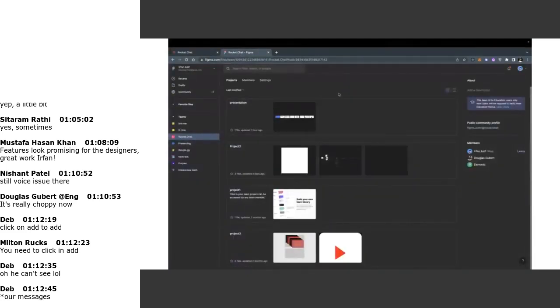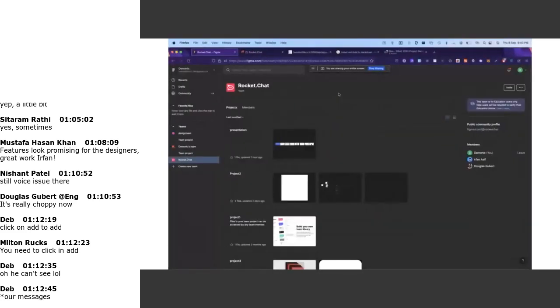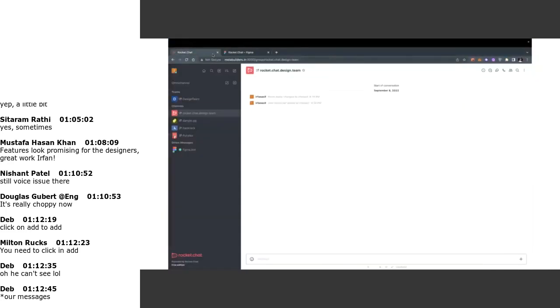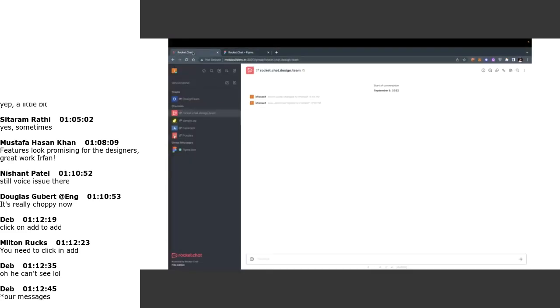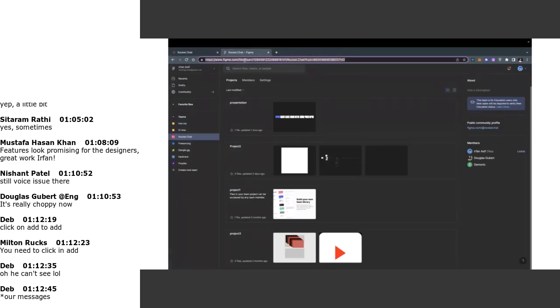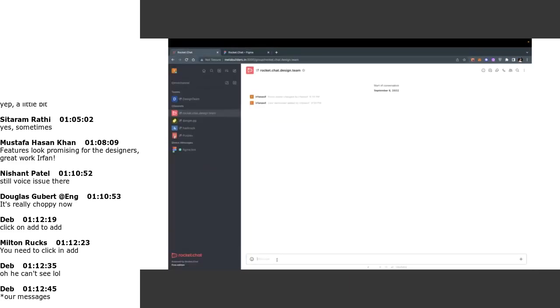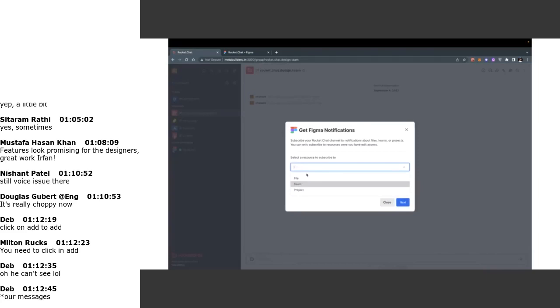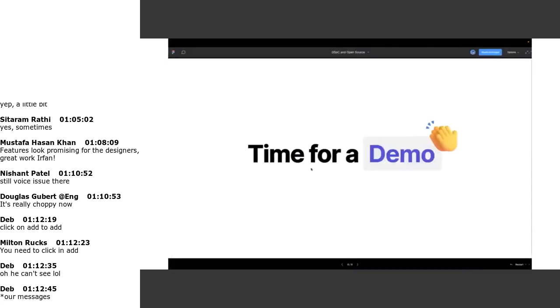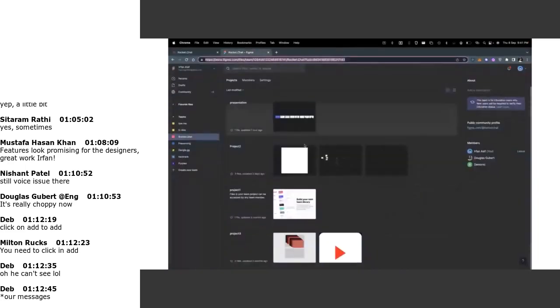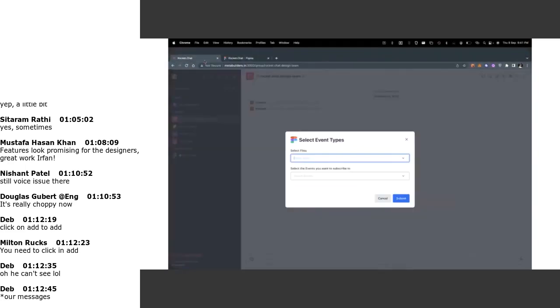Now I will subscribe to this team inside Rocket.Chat. I just have to copy the URL from Figma and use this command, Figma subscribe. Let's connect with some files. It has loaded all those files inside this team. We have seven files, and it has loaded all of them. Now we will connect with them.